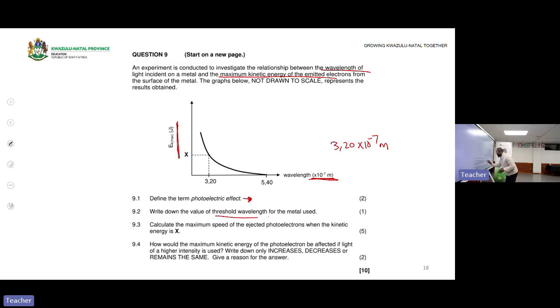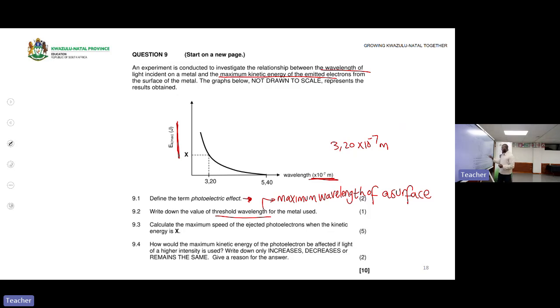Now, write down the value of the threshold wavelength. What is the threshold wavelength? It is the maximum wavelength of a surface. Because the threshold wavelength is equivalent to the threshold frequency. Threshold frequency is minimum. Since the wavelength and frequency are inversely proportional, then the threshold wavelength is maximum.